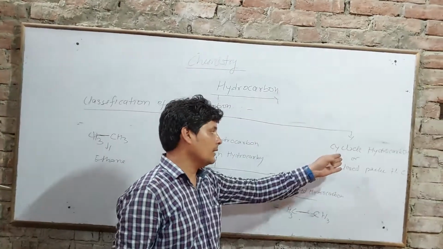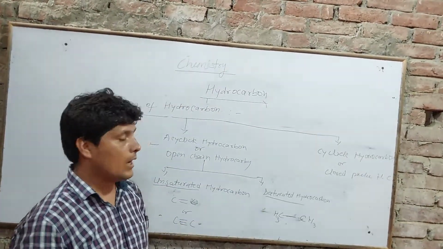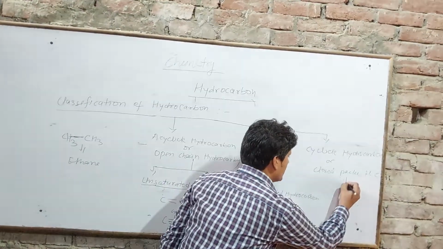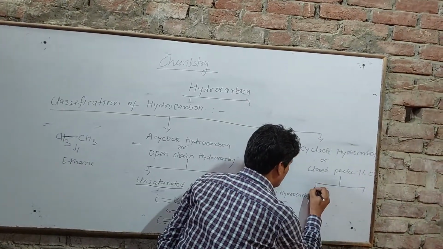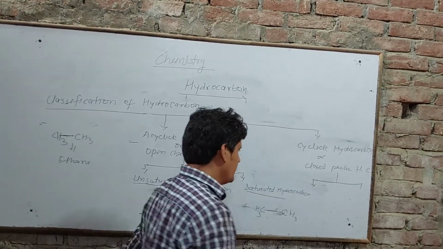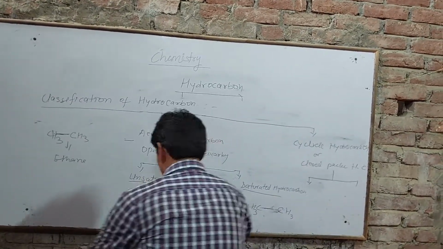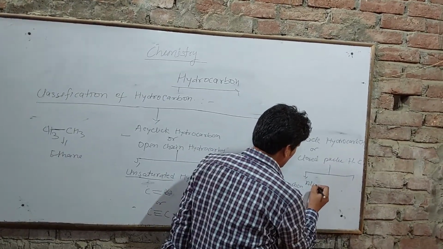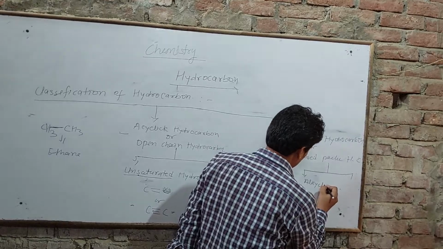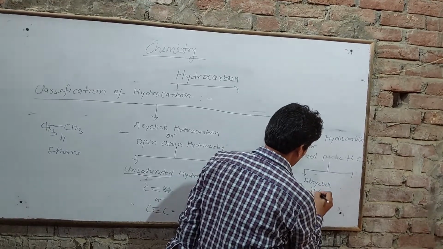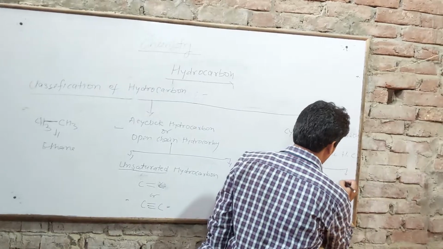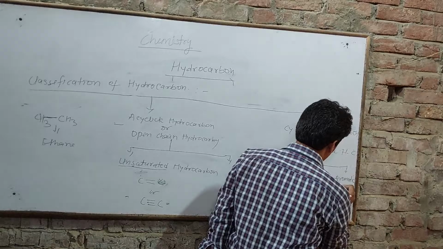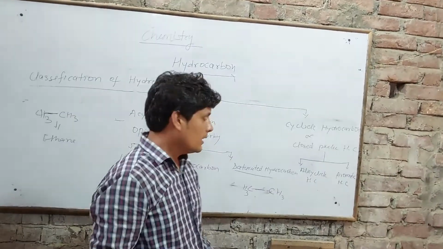While in the case of cyclic hydrocarbon, the cyclic hydrocarbons are further classified into two categories. First one is alicyclic hydrocarbon, and another is aromatic hydrocarbon.